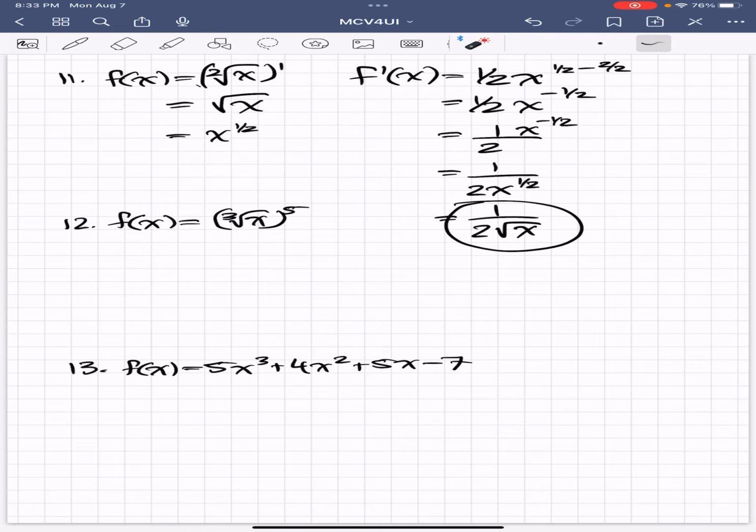Okay, sorry about that. I just needed a minute there. And then I have a negative exponent on top, so I'm going to bring that negative exponent to the bottom. And then remember, x to the power of half is just the square root of x. And this is the simplest form, or the proper answer. 1 over 2, the square root of x.